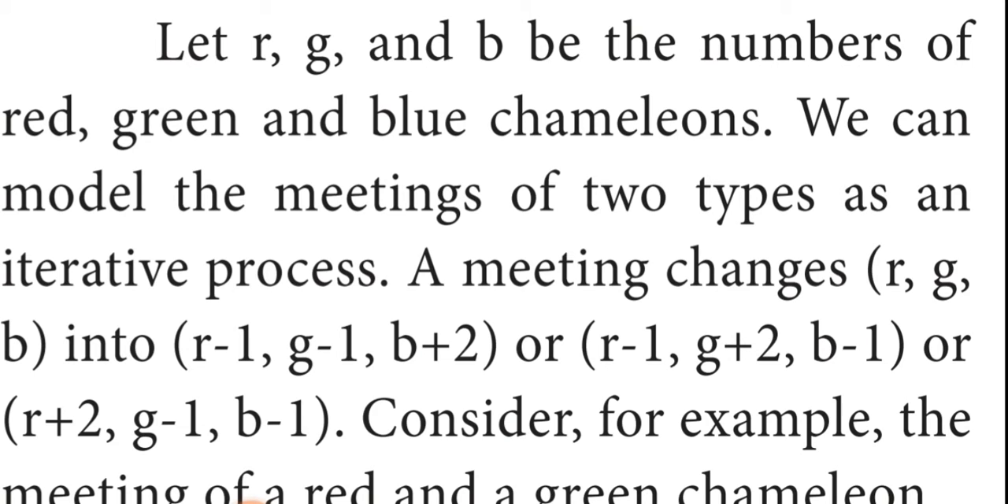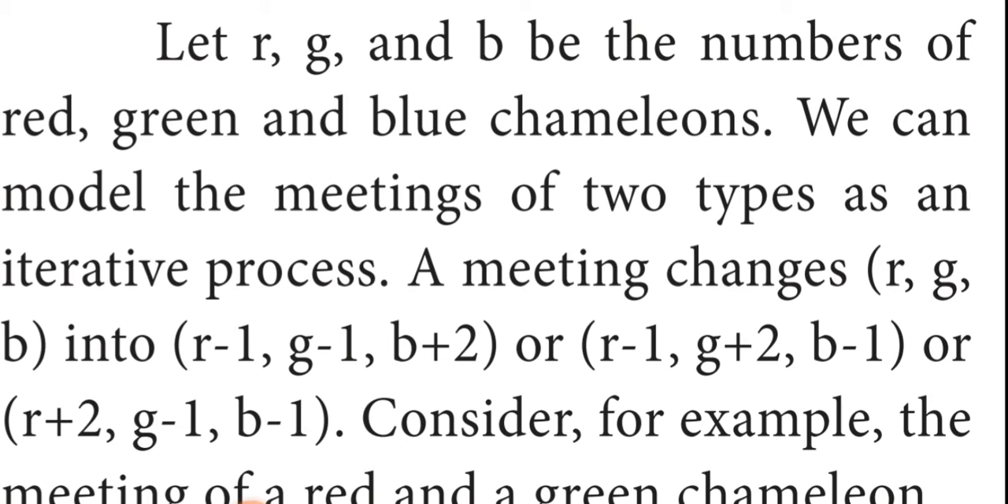Okay, now R minus: when red and green chameleons meet together, the count of red chameleons is reduced by 1, as well as the count of green chameleons is reduced by 1. These two chameleons change into the blue color. So the total number of blue chameleons is increased by 2. So for that, here it is given r minus 1, g minus 1, b plus 2.